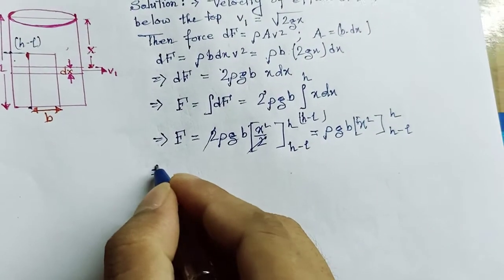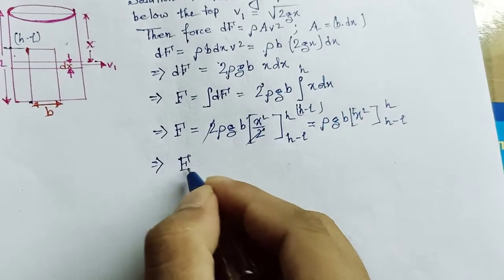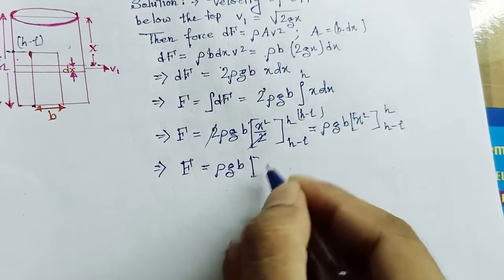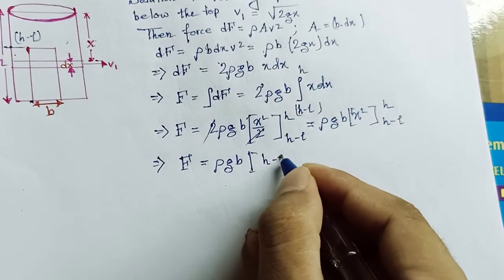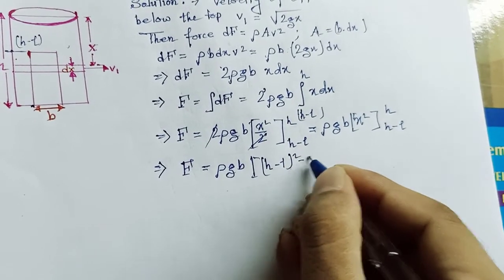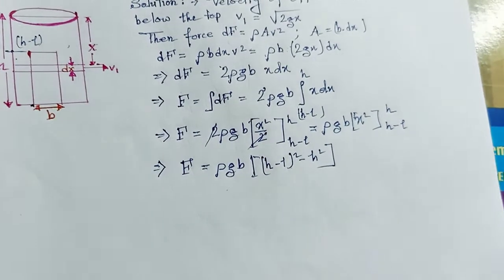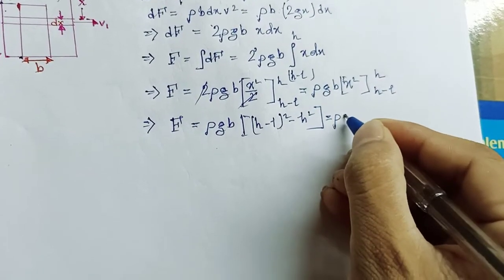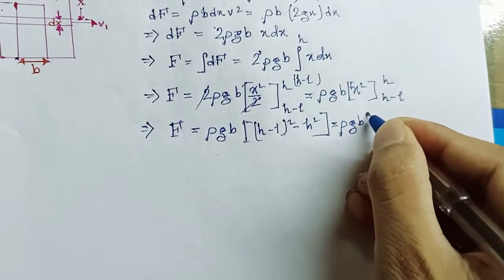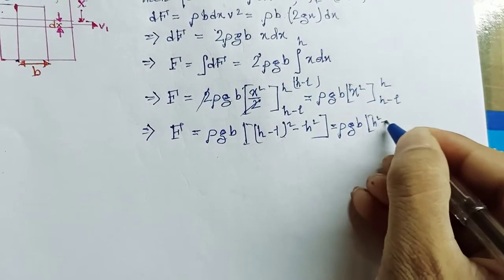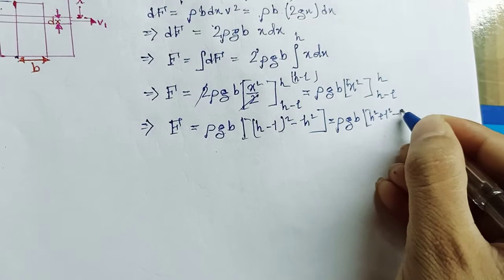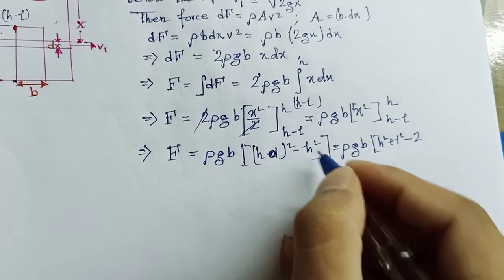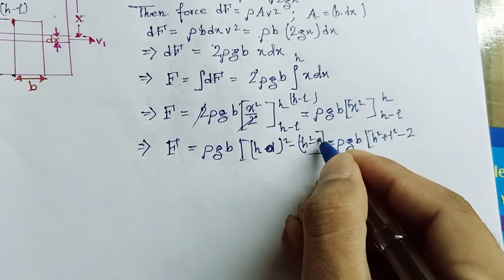So our net force developed by this slit will be equal to rho g B into h square minus h minus L square.